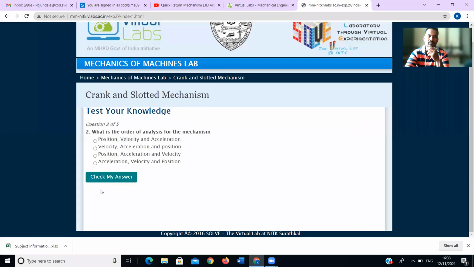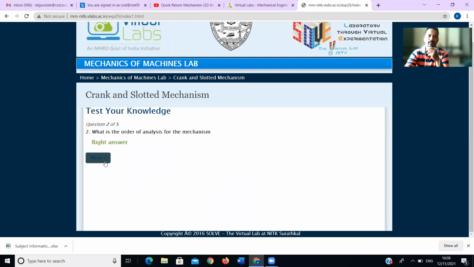Next, what is the order of analysis of mechanism? Okay, now we have discussed which one is the position, velocity. How many degrees of freedom in this mechanism? How many degrees of freedom are there? 1, 2, 3, 4. Only 1 degree of freedom.